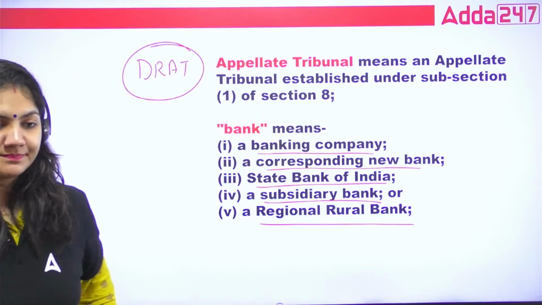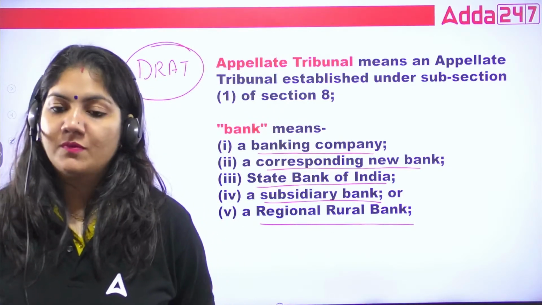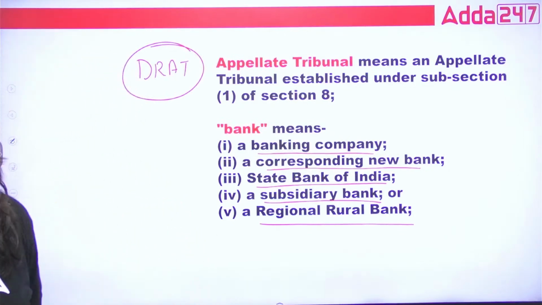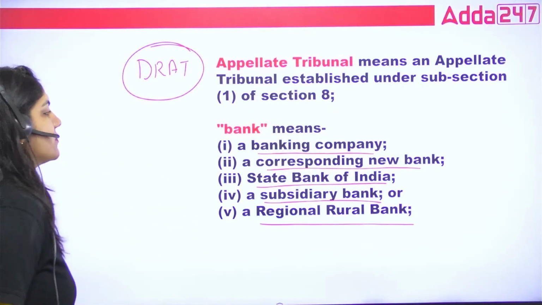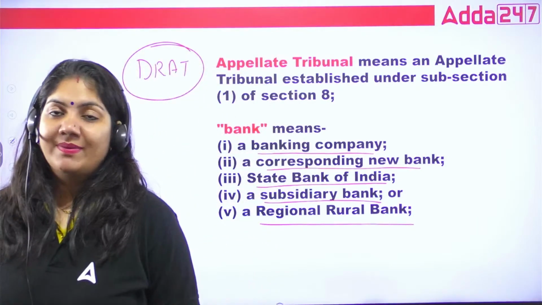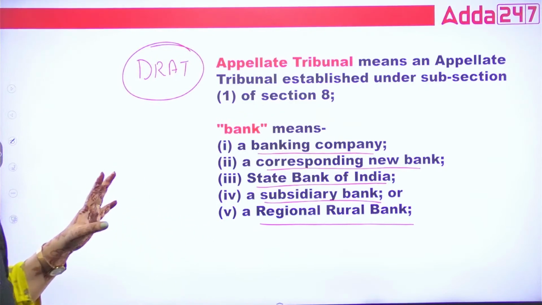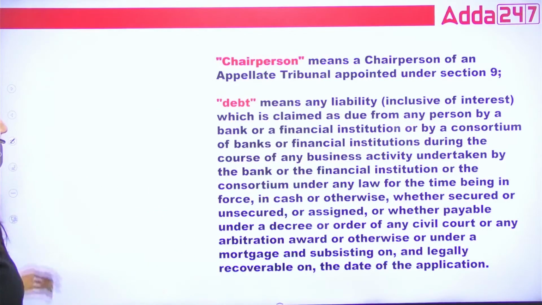See, that can come in the form of a question: what is a bank under the DRT. By seeing the definition, you can easily identify which kind of question can be made from this.